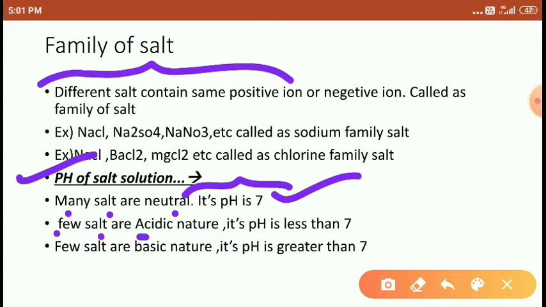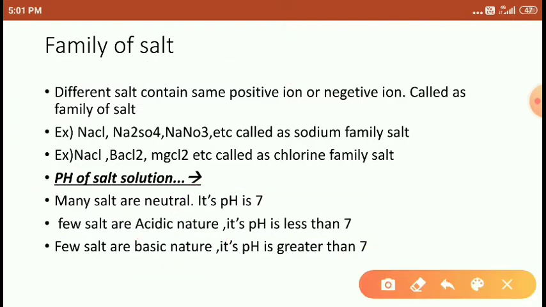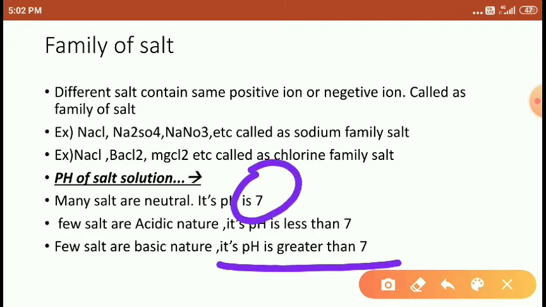Few salts are acidic in nature because their pH is less than 7, and few salts are basic in nature because their pH is greater than 7. Whatever salt it is, you may treat it with pH paper or universal indicator. If the pH value is 7, it is neutral and it gives a green color.